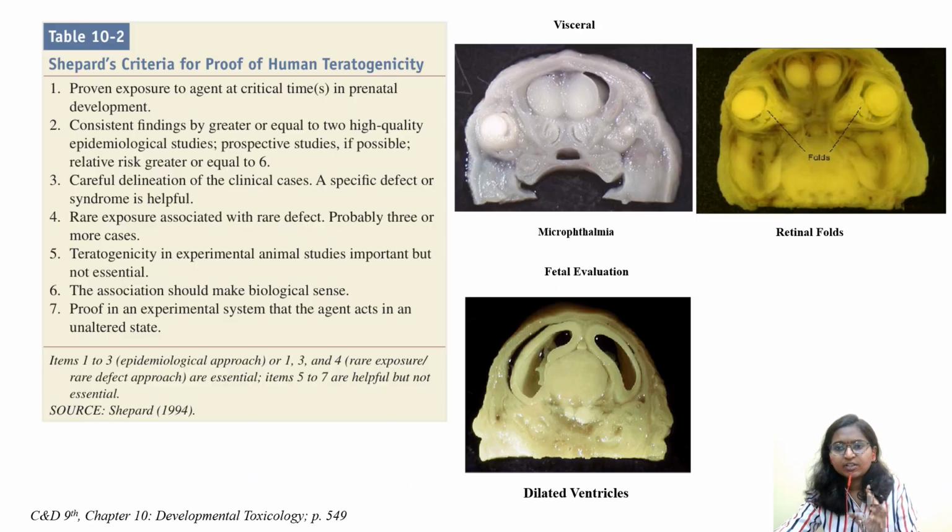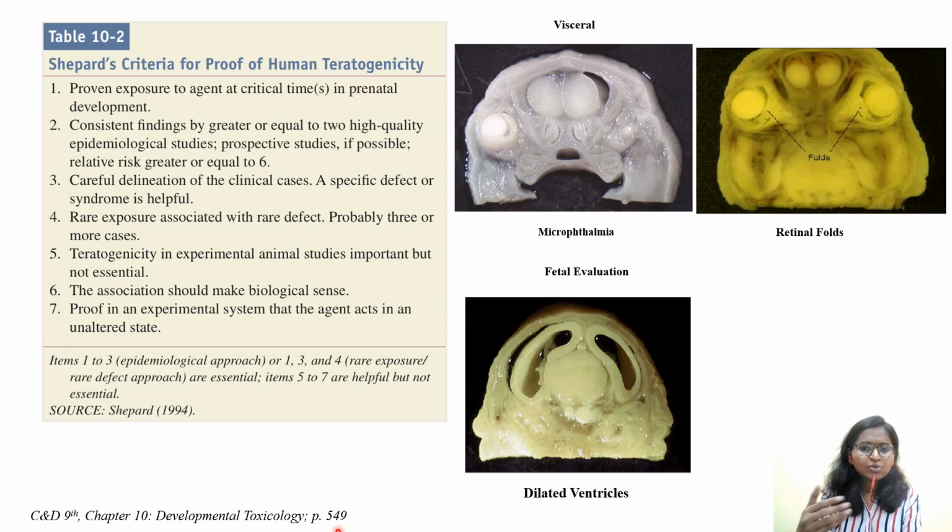This is the picture. Then next, as it was mentioned, you have to see two important criteria. One was Wilson's criteria, and another is Shepard's criteria. This you have to check in Casarett and Doull, ninth edition, chapter number 10, developmental toxicology, page number 549. Every time, as I said, whenever you're reading the textbook, you importantly concentrate on the figures as well as tables, as a lot of information will be there. So if you remember the table, many answers, many options you will be able to understand.